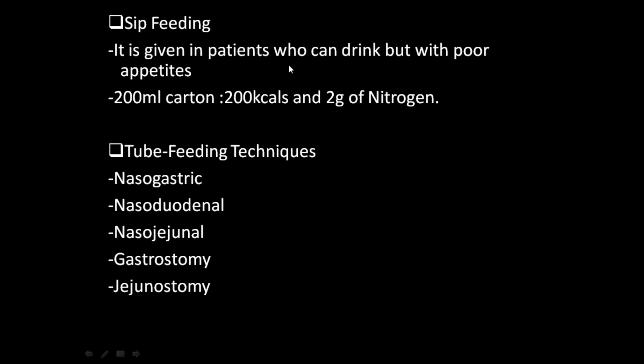Next, sip feeding. Sip feeding, as I have told you, is given in patients who can drink but have poor appetites. So a 200 ml carton will be there, which can give 200 kilocalories and 2 grams of nitrogen in the form of protein.